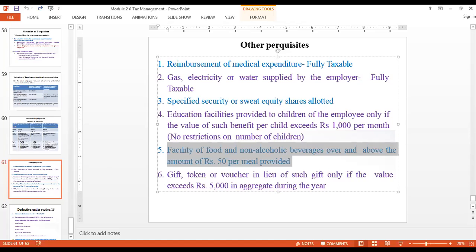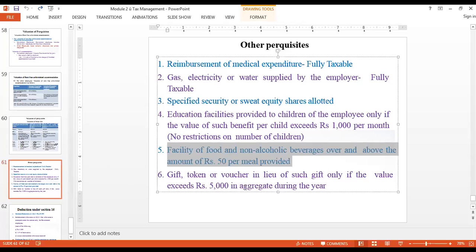Next, it says gifts, tokens, or vouchers. In lieu of such gifts, only if the value exceeds 5,000 during the year, it is going to be taxable. That means in a year, if you receive gifts worth more than 5,000 rupees, then the balance amount is going to be taxable. For example, let us say I receive a gift from my relative worth 8,000 rupees in that particular year.